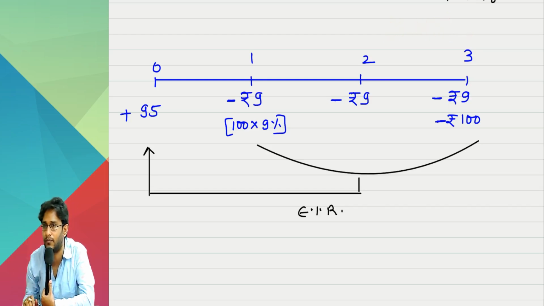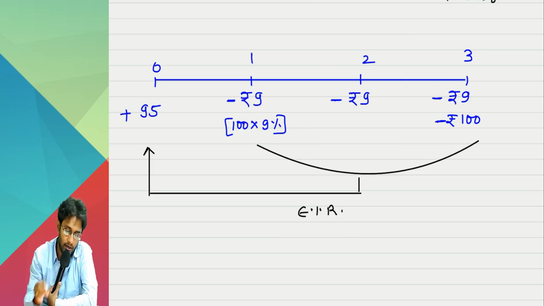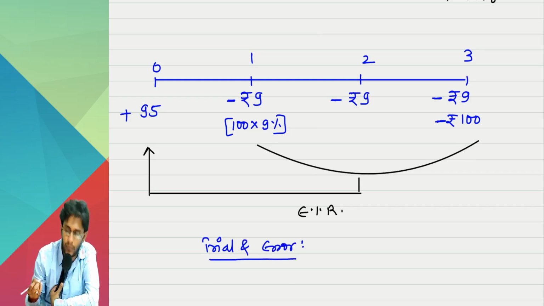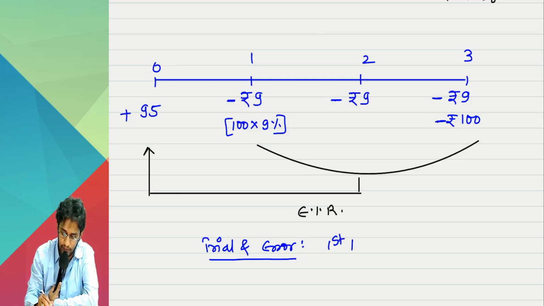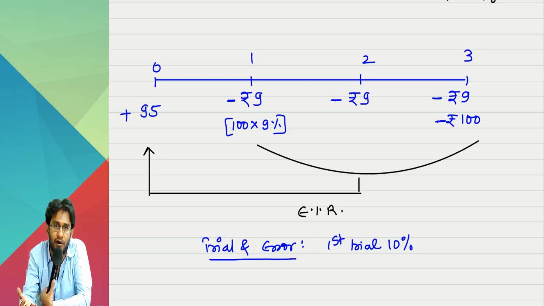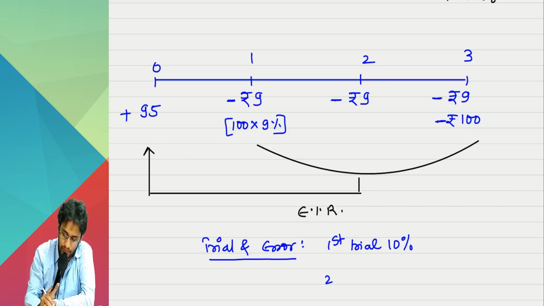That is the EIR. Sir, how will I know this? There is no way, sir. You have to only do trial and error. So let's say, first trial, I do it at 10%. Sir, how do you know that you should do it at 10%? What I know is, my cost is more than 9%. So anything above 9% is a good enough trial. I am trying at 10%. When you try at 10%, the present value of future cash flows won't come to 95. This trial failed, sir.